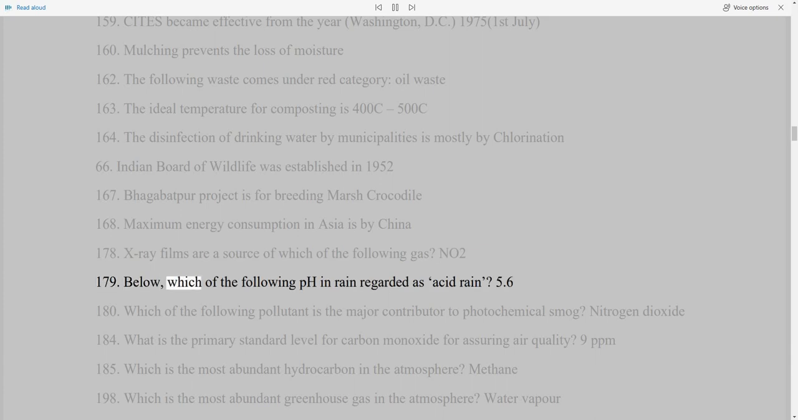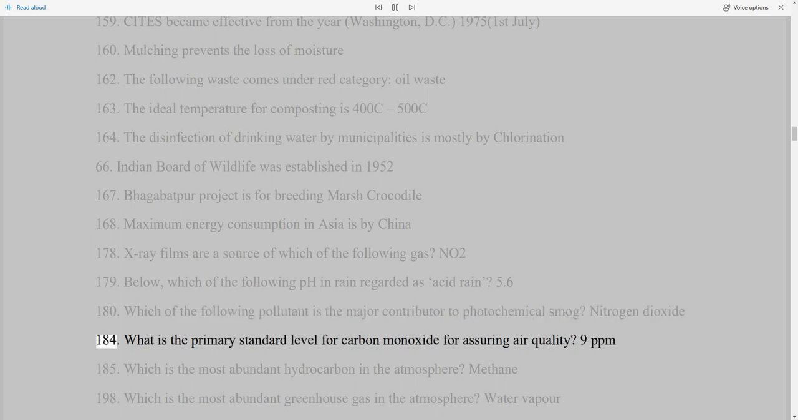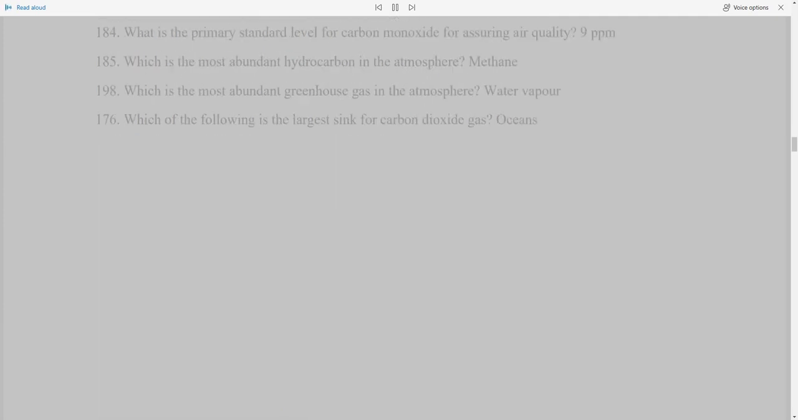179. Below, which of the following pH in rain regarded as acid rain? 5.6. 180. Which of the following pollutant is the major contributor to photochemical smog? Nitrogen dioxide. 184. What is the primary standard level for carbon monoxide for assuring air quality? 9 ppm. 185. Which is the most abundant hydrocarbon in the atmosphere? Methane. 198. Which is the most abundant greenhouse gas in the atmosphere? Water vapor. 176. Which of the following is the largest sink for carbon dioxide gas? Oceans.